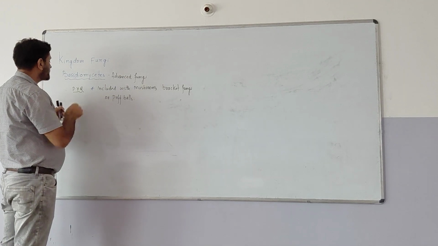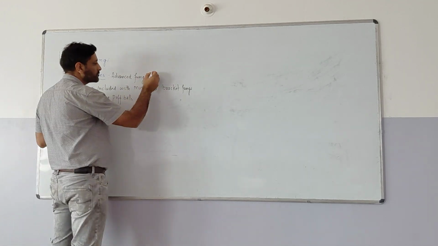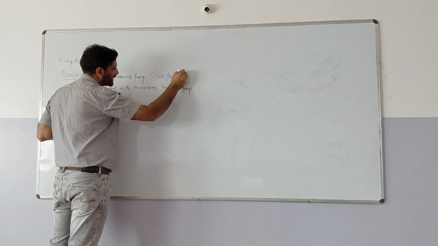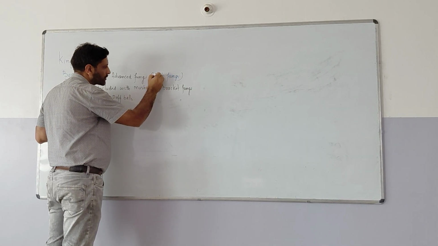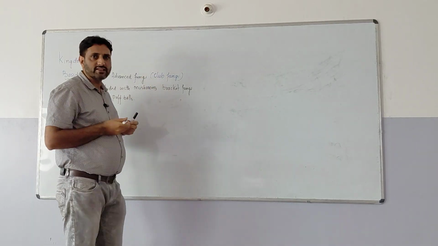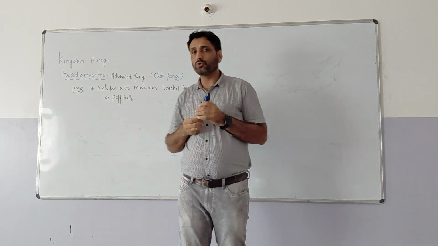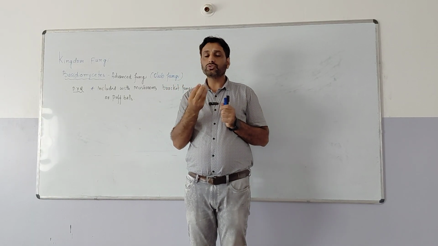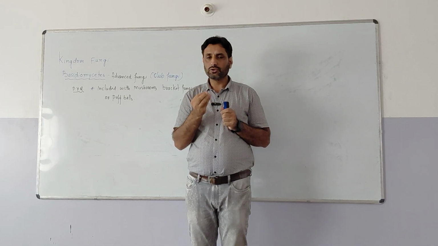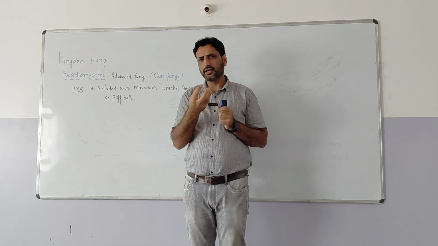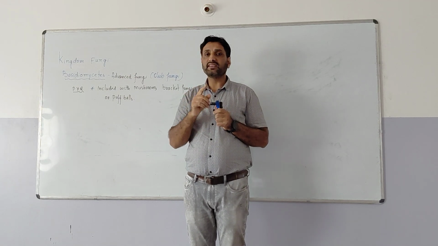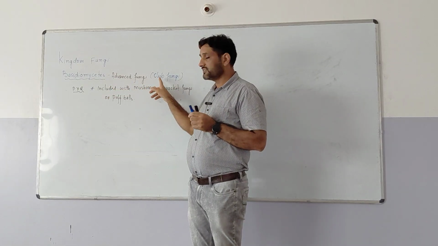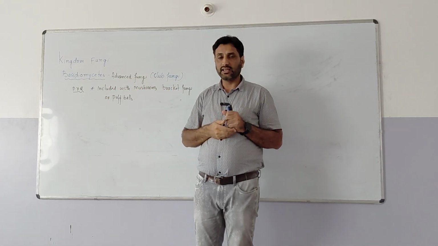This bracket fungi, or we can say this basidiomycetes, are also known as club fungi. In sexual reproduction, we will see what this club is. So that's why these are known as club fungi. As we know, Ascomycetes are also known as the sac fungi because they form a sac-like structure in which those spores, that is ascospores, are formed. So that's why Ascomycetes were known as the sac fungi. Likewise, they form the fruiting body, and that fruiting body is clubbed. So that's why this is called club fungi.